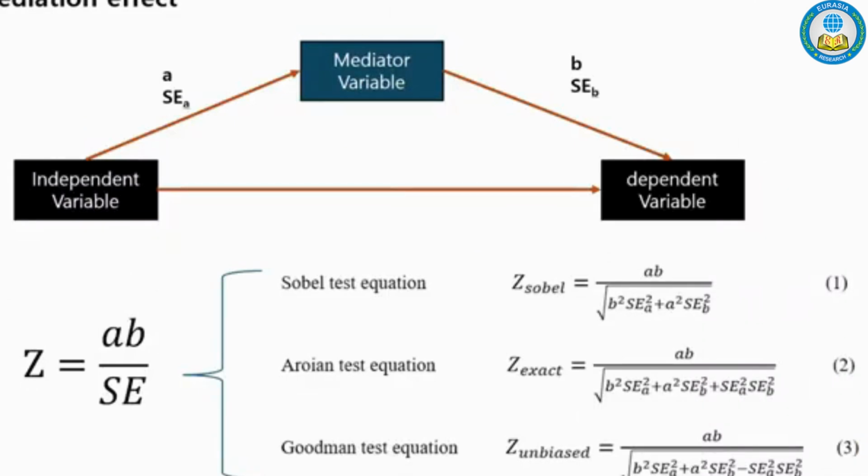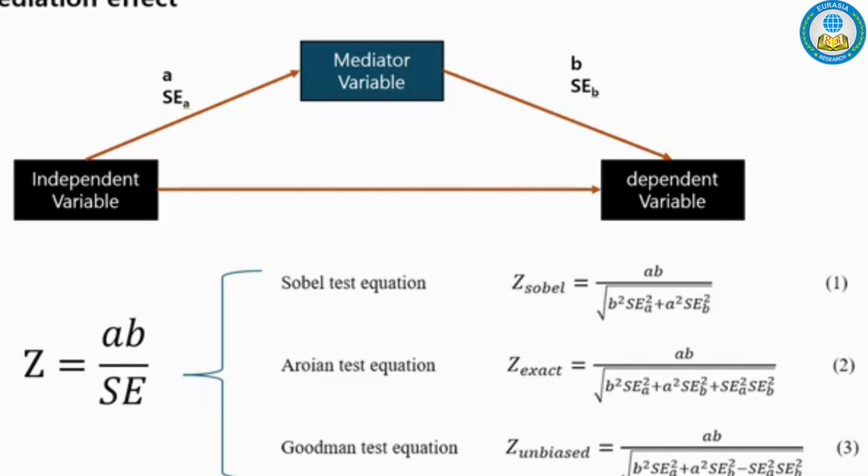First, the Sobel test is used as follows for testing statistical significance in the process of estimating indirect effects among three variables: independent variable, mediator variable, and dependent variable. In the process where the independent variable connects to the mediator and the mediator connects to the dependent variable, the indirect effect is calculated by multiplying the respective path coefficients A and B. Then, by dividing by the standard error, we obtain the z-value.